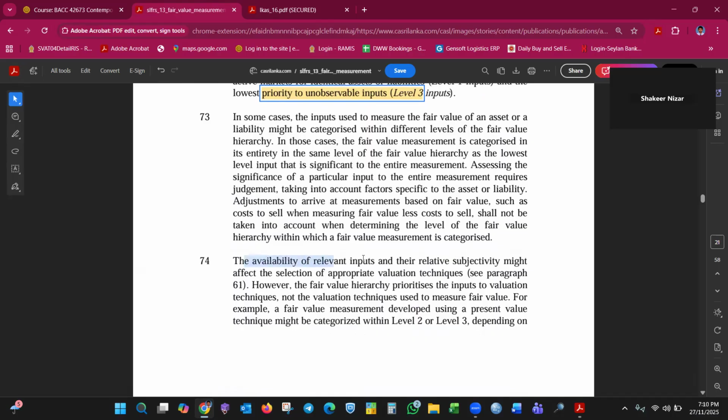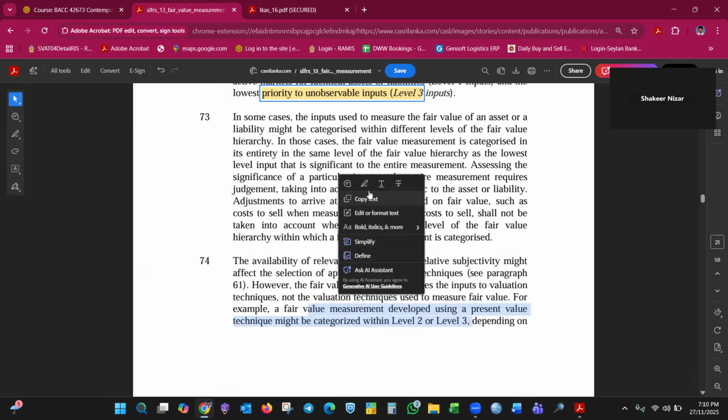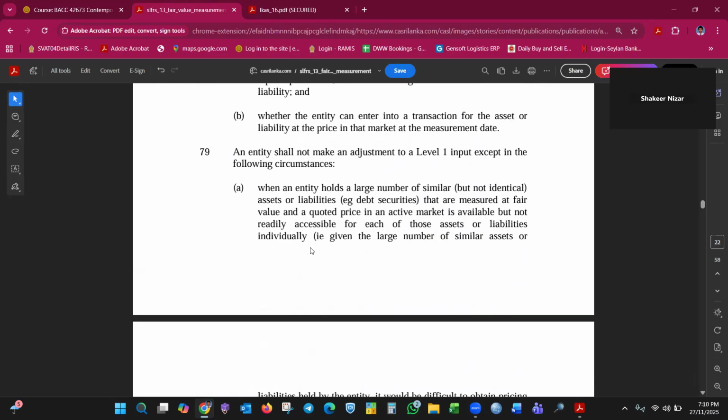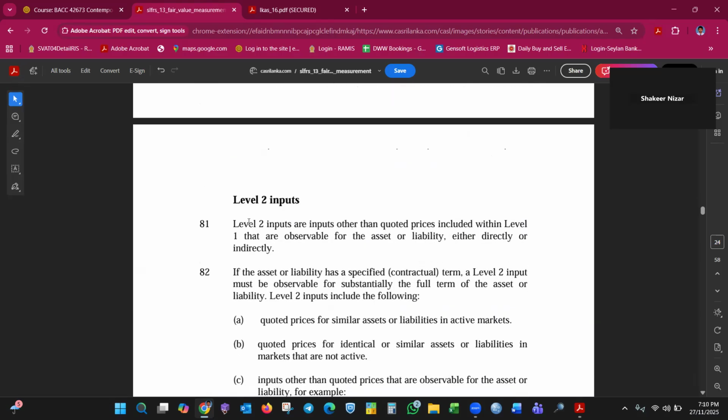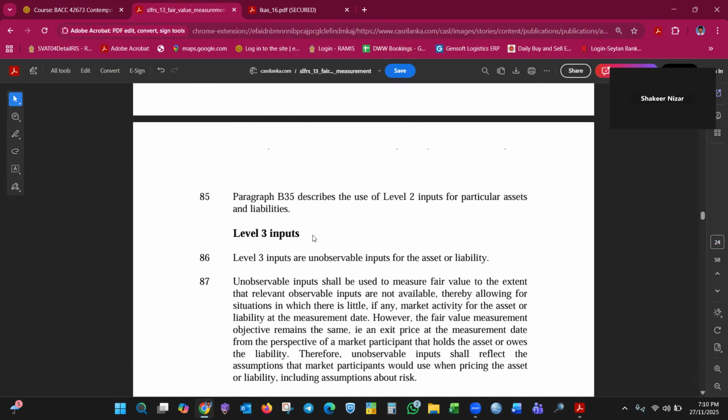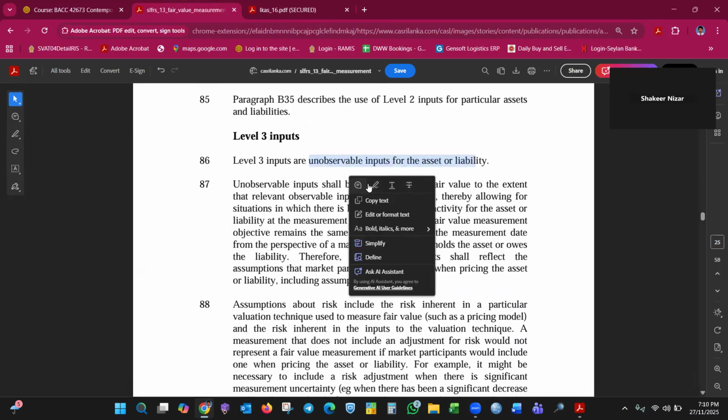The availability of inputs and their relative subjectivity might affect the selection of an appropriate valuation technique. However, the fair value hierarchy prioritizes the inputs to valuation techniques, not the valuation techniques used to measure fair value. For example, a fair value measurement using a present value technique may be categorized within level 1, 2, or 3. Level 1 inputs are unadjusted. Level 2 inputs are inputs other than quoted prices in level 1 that are observable. Level 3 are highly judgmental, unobservable inputs. You need to write it.